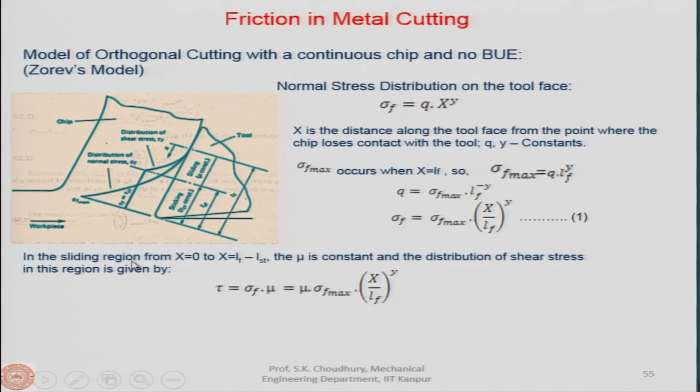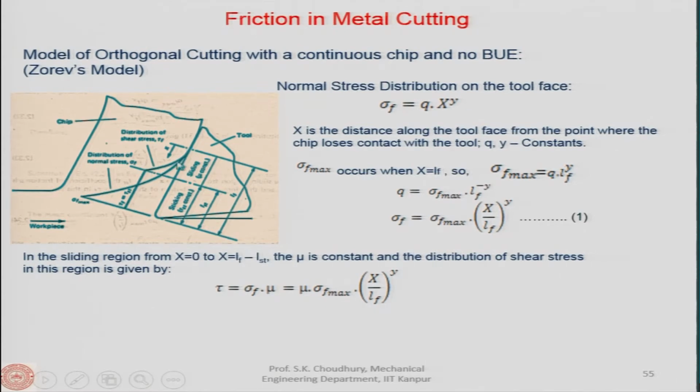In the sliding region, let us say the sliding region is here, that is x is equal to 0 up to x is equal to LF minus LST. In this region mu is constant, and the distribution of shear stress in this region is given by this distribution, that is, this shear stress.